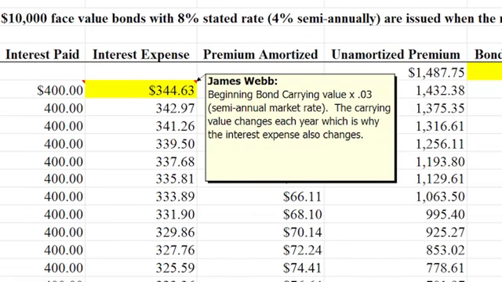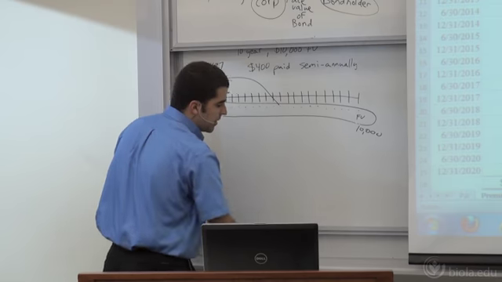Okay, so if I take 11,487 and I multiply, you can see up there in my little cell, times 0.03, which is 3%, and that's half of the market rate of interest for the year, I got 344.63. That is my true interest expense. So let's think about this.